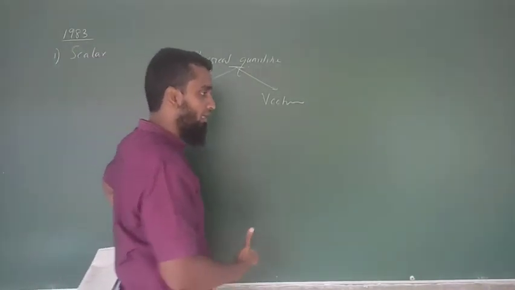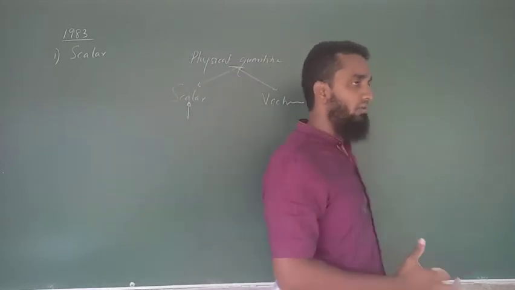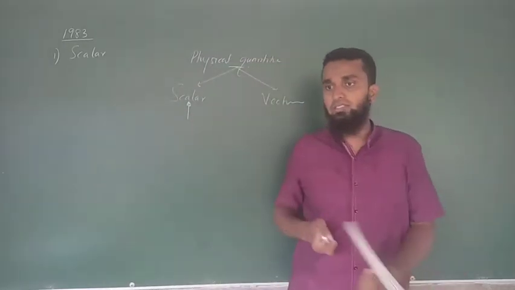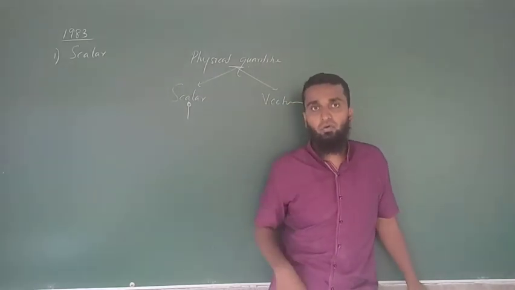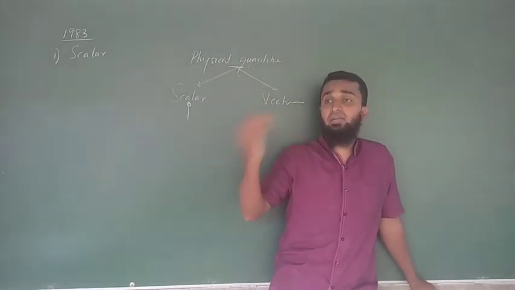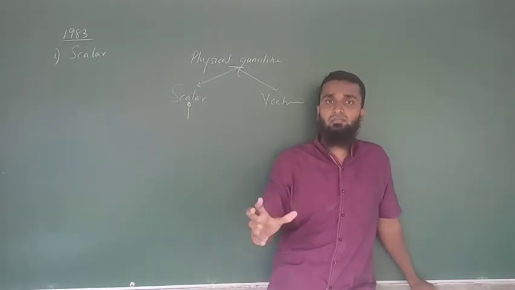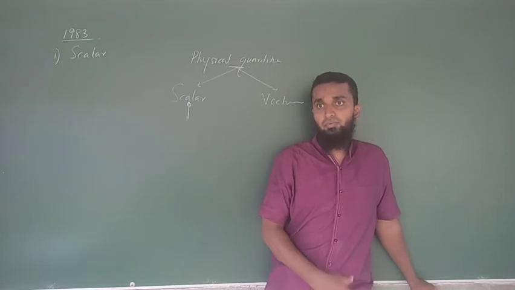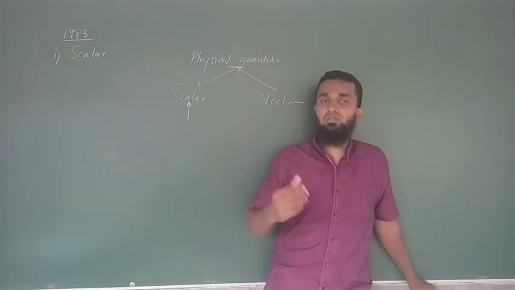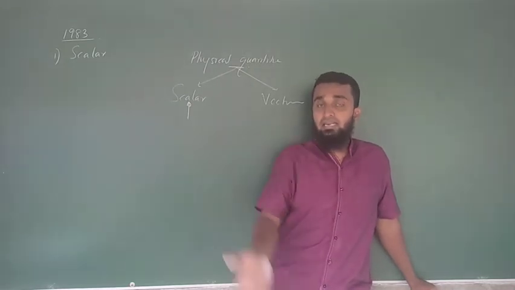But there are some physical quantities where the magnitude, the value, is not enough to understand completely about that quantity. For example, force. I gave 10 newtons. It's not enough to understand what that 10 newtons is going to do. If you want to really understand what that 10 newtons is going to do, then you have to say the direction as well.